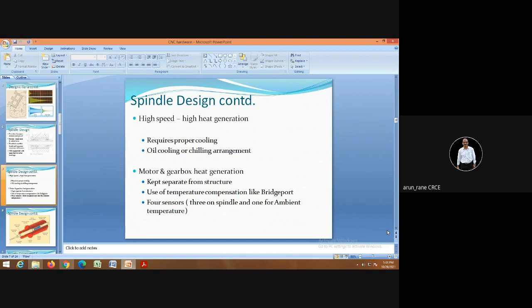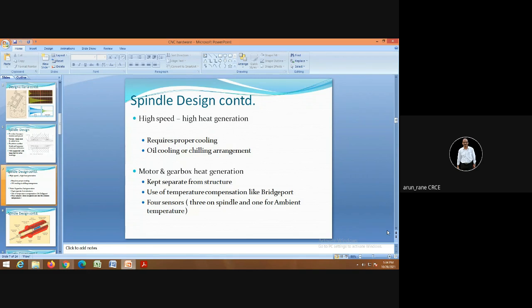Then the spindle receives the drive from the gearbox and from the motor. So that motor and gearbox also get heated, so that also needs to be cooled. So one thing is that the motor and gearbox can be kept away from the spindle so that heat is not passed.